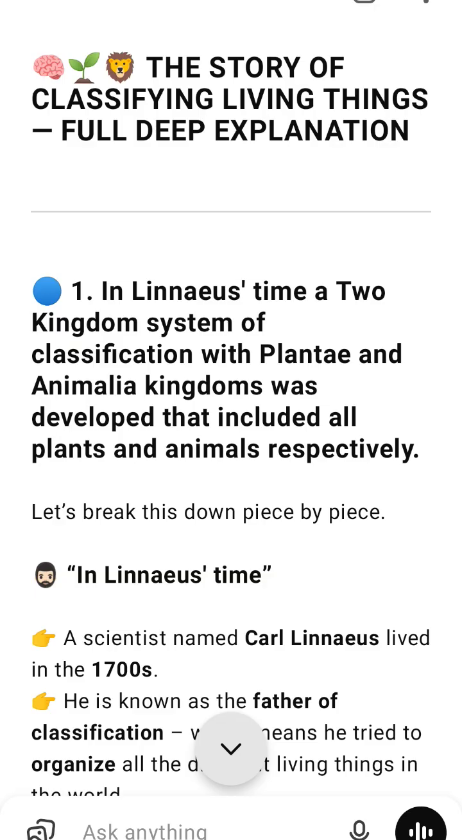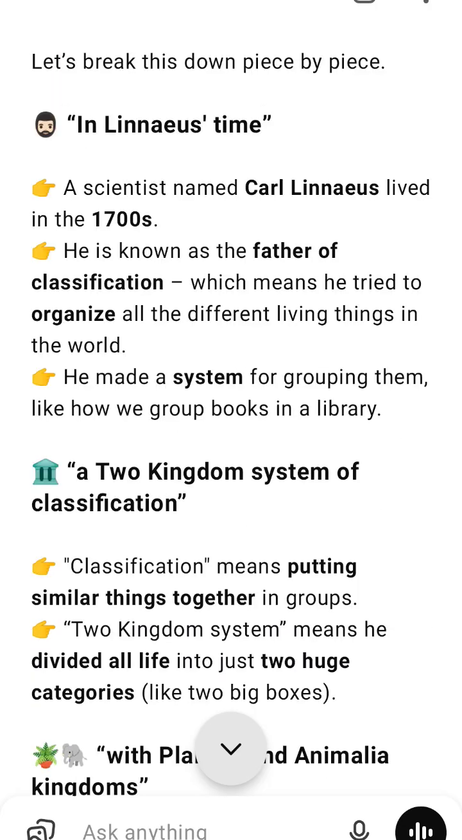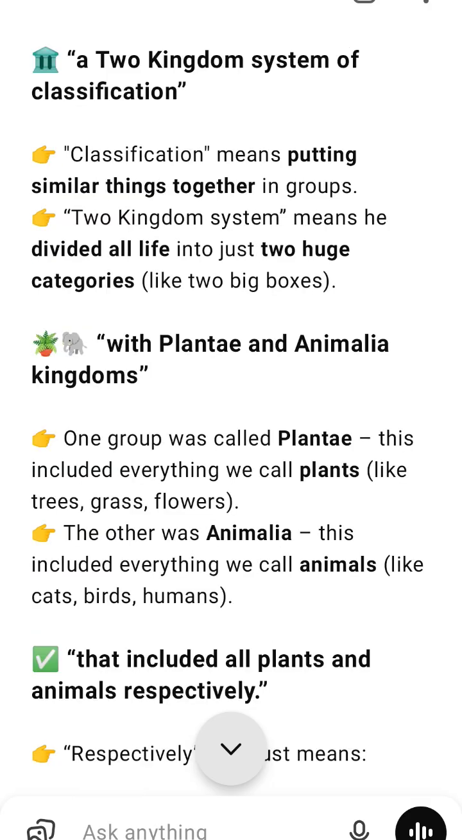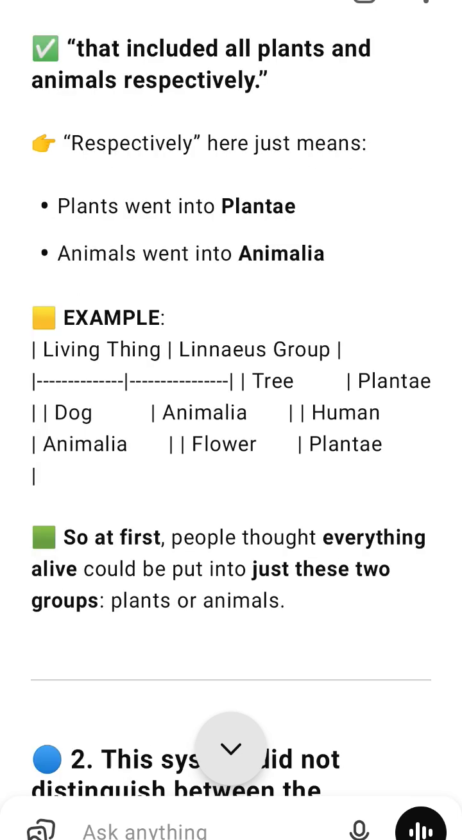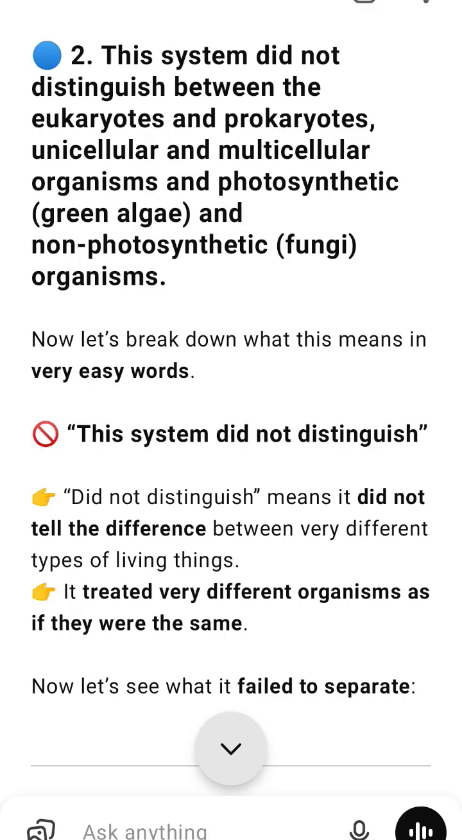Sure. Here's a great, deep, and very simple summary of the comic strip that explains the evolution of the classification of living things. Panel 1. Linnaeus's two-kingdom system. In the past, a scientist named Linnaeus created a system to group all living things. He divided them into 2 main groups, kingdoms: plantae, plants, and animalia, animals.